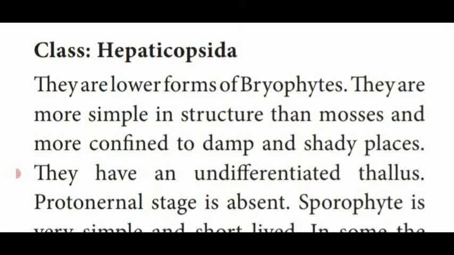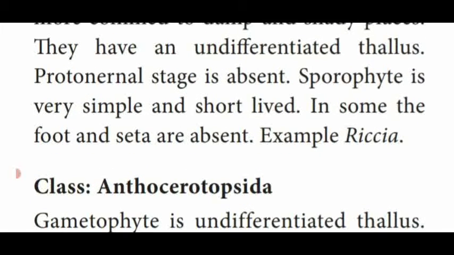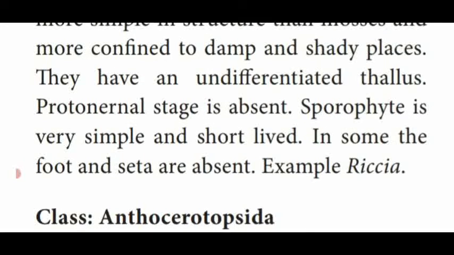The plant body is not differentiated, an undifferentiated thallus. Then in the development of the zygote, the protonemal stage is absent. So everything is in simple form because it is the primitive type of bryophyte. Thallus is undifferentiated and structures are very simple. Protonemal stage is absent. Sporophyte is also very simple and short-lived. The lifespan is very short.